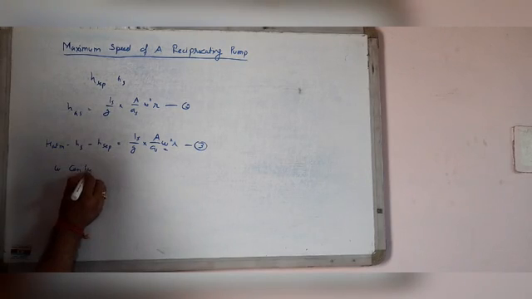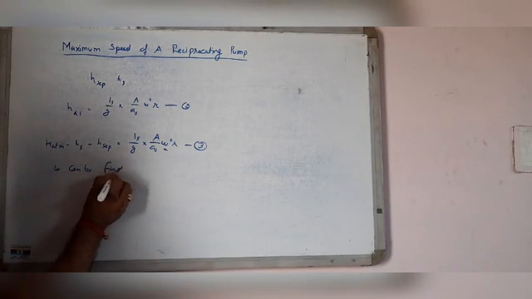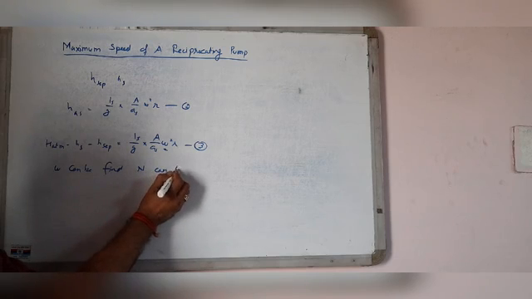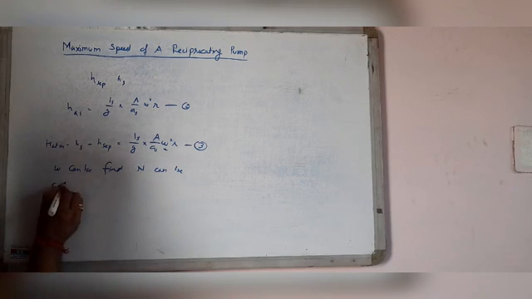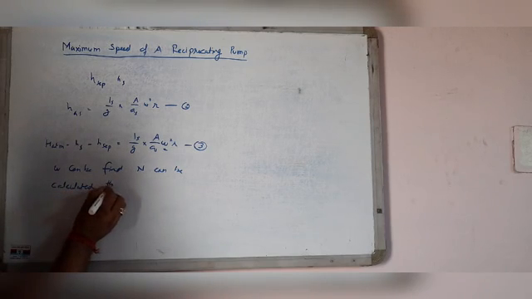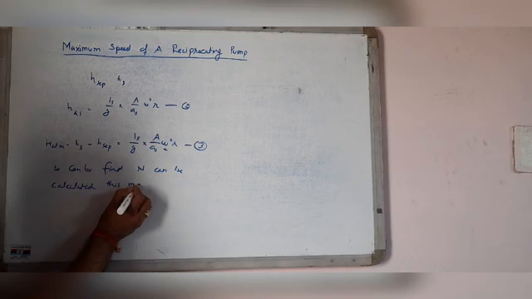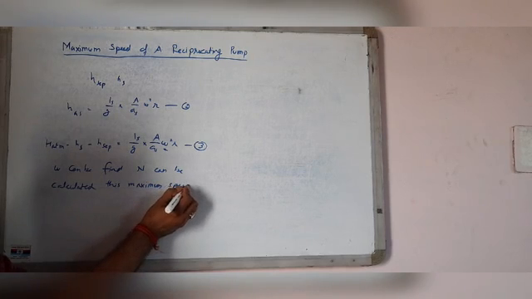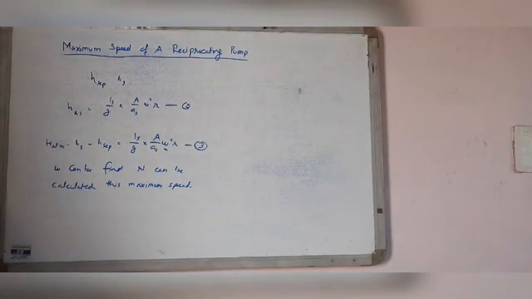Omega can be found and N can be calculated. This is maximum N, the maximum speed of the reciprocating pump.